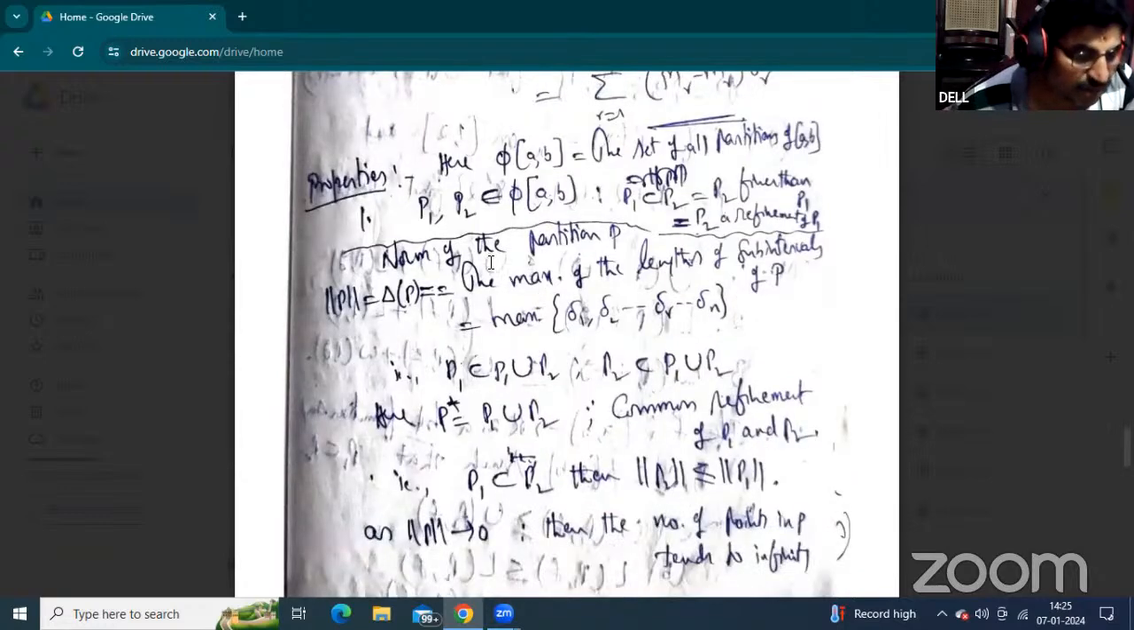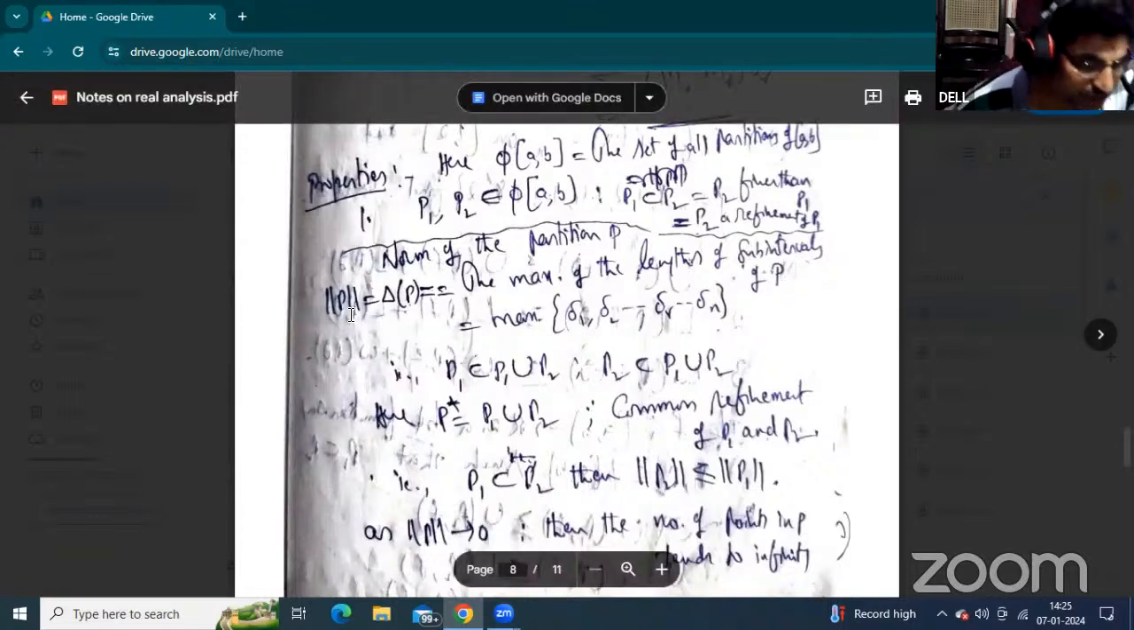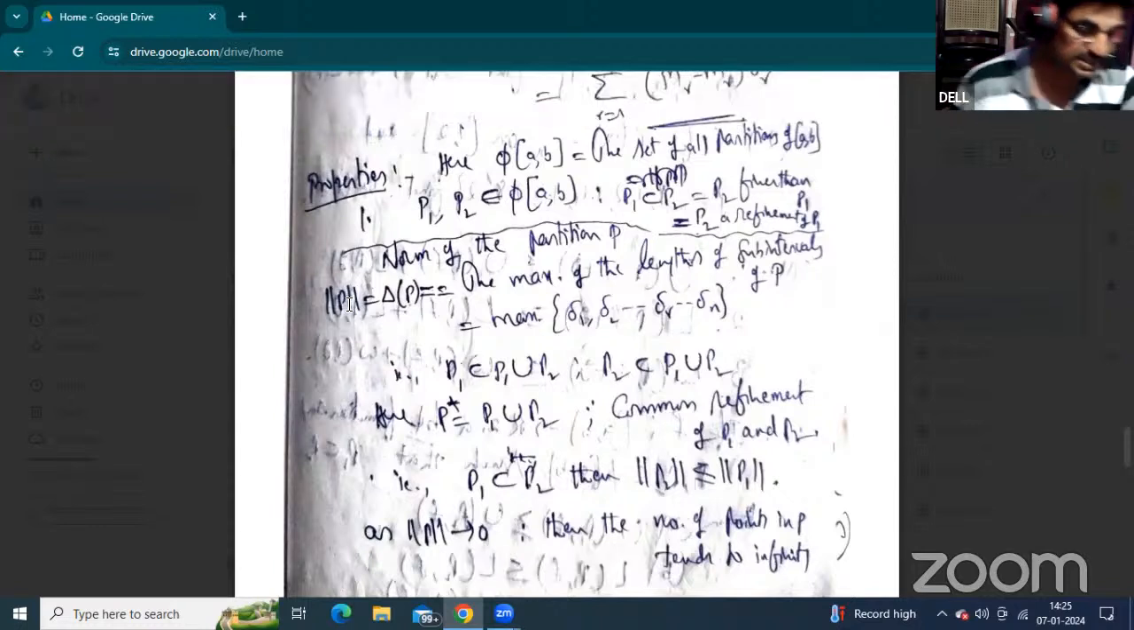What is the norm of the partition? The maximum length of the subintervals of the partition is denoted by the norm of P. That is called the double mod of P. It is denoted by delta of P.